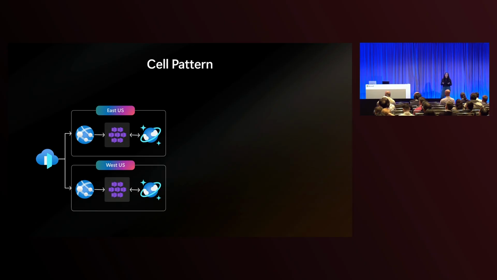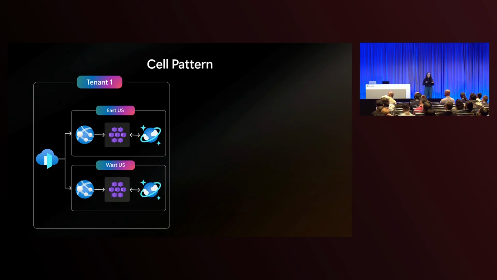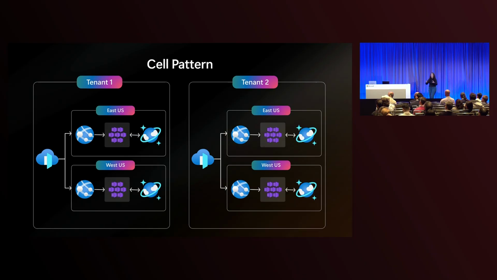And we have a couple retailers that have a lot of traffic. And I wonder if I can use the cell pattern to isolate them in their own tenant. In this way, I can have a copy of my architecture for tenant 1 and a completely separate copy for tenant 2. This means if one is overloaded or becomes unresponsive, I can still be responsive with my second tenant. With cell pattern, this is redundancy, and it allows your application to be able to better respond to the constraints that are happening in your architecture.